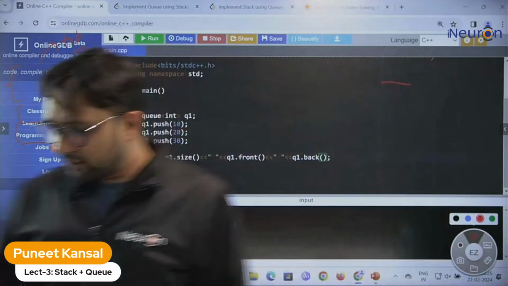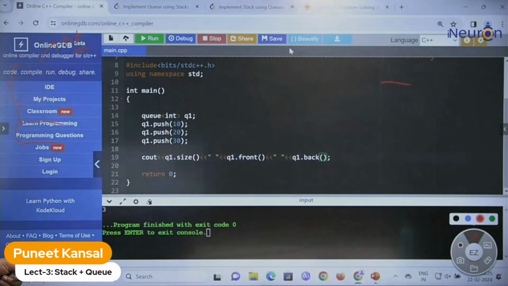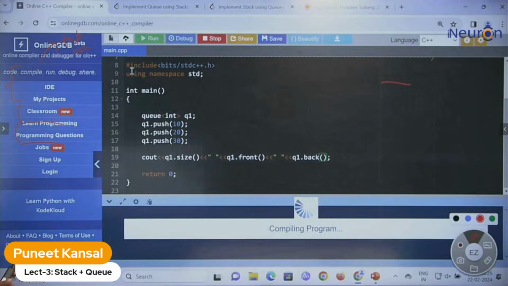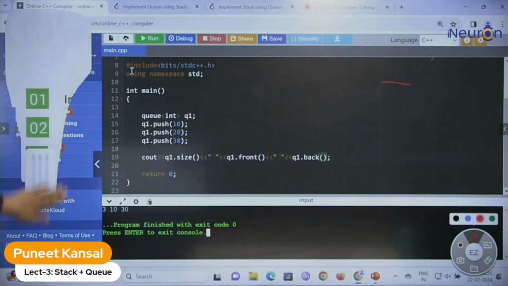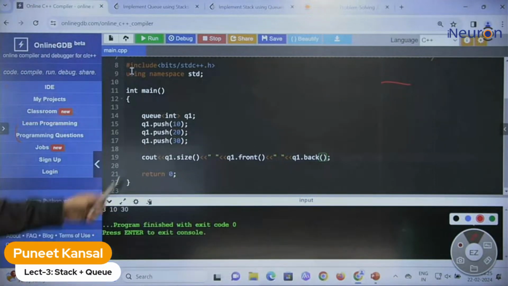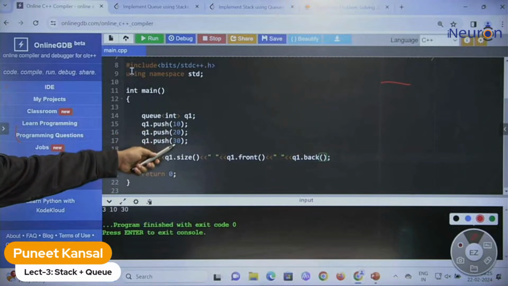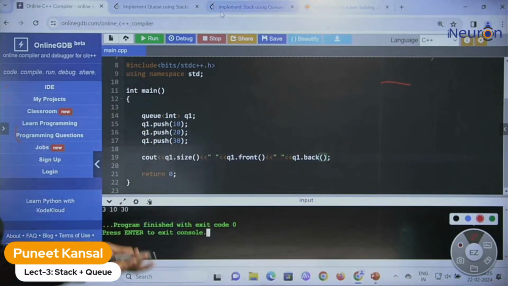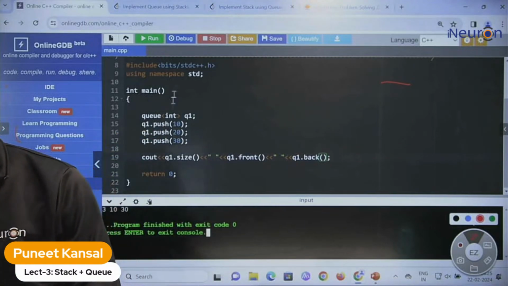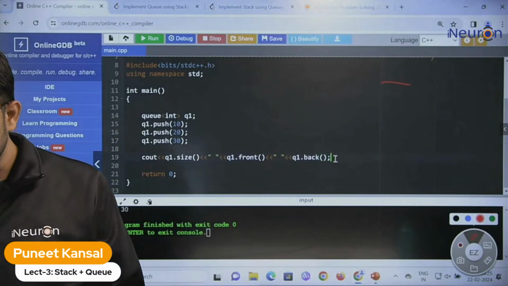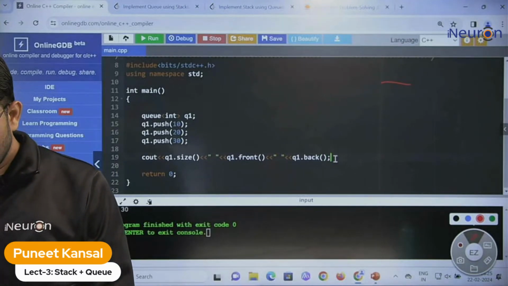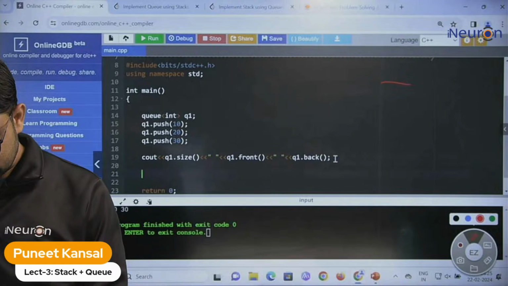Yes, let's execute and see if this is returning the right element or not. Yes, this is returning 3. 3 is the size, and the first element is 10 and the last element is 30. So I'm just trying to go through the various functions. Let me apply the empty function also. So maybe I can print all the elements.